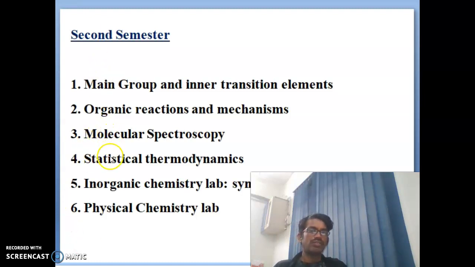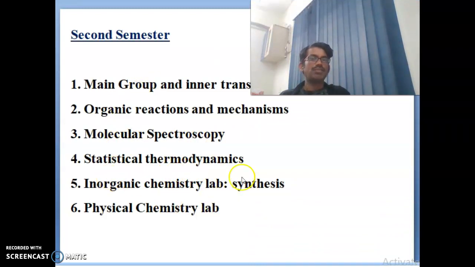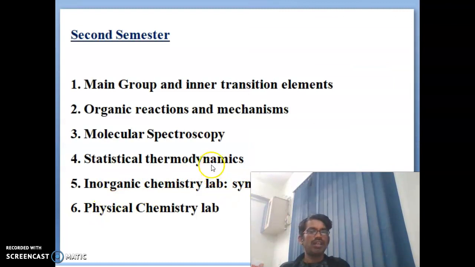So here there are a total of 4 subjects and 2 labs: main group and inner transition elements, organic reactions and mechanisms, molecular spectroscopy, statistical thermodynamics, and the fifth is the inorganic chemistry lab and the sixth is the physical chemistry lab. So this is the second semester in first year. Then you will enter into the second year.